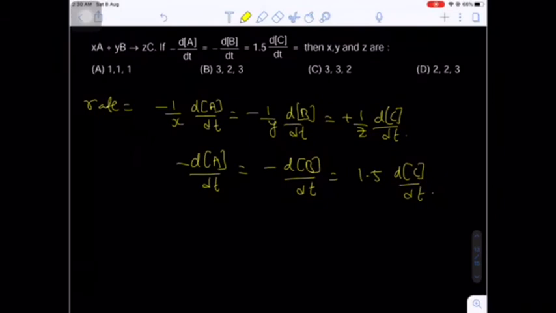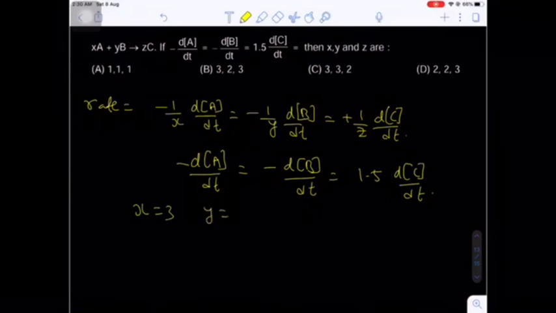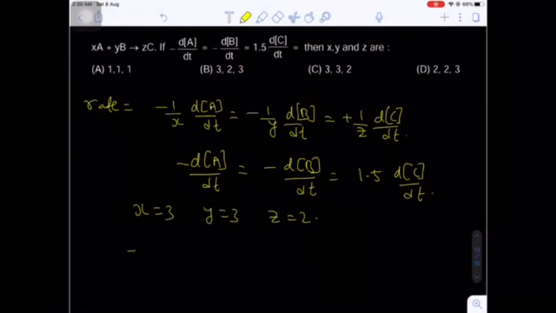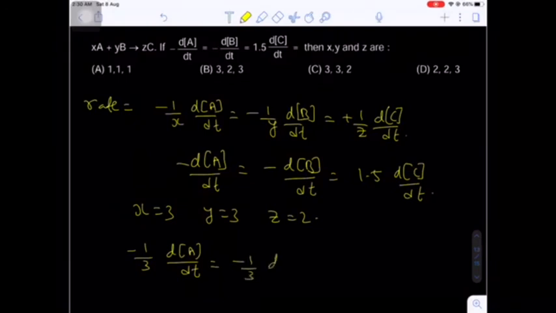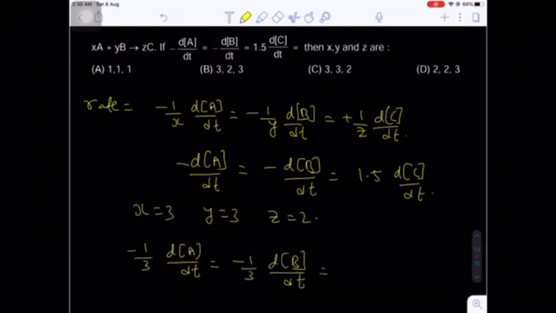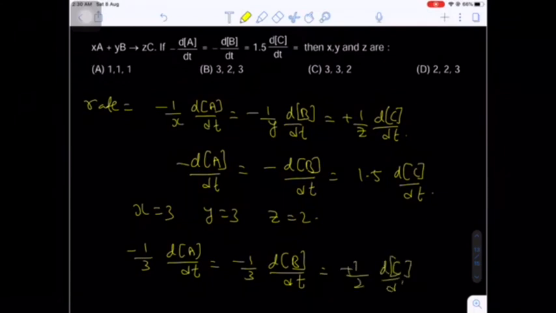So hit and trial. Let's suppose we put the third option, x value 3, y value 3 and z value 2. So what happens here? Minus 1 by 3 dA by dt, again minus 1 by 3 dB by dt equal to 1 by 2 dC by dt.